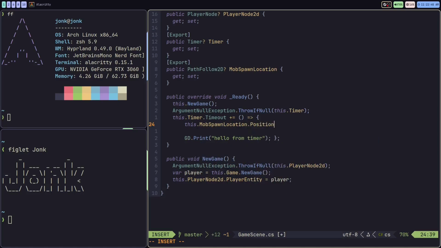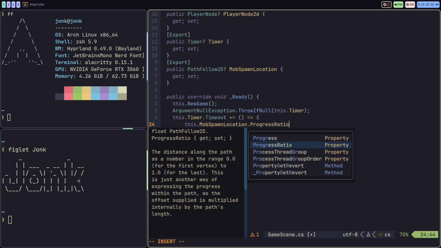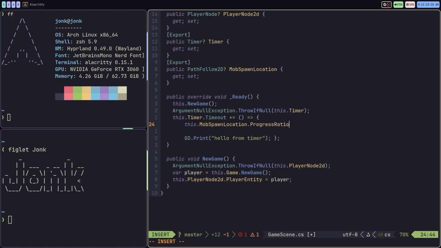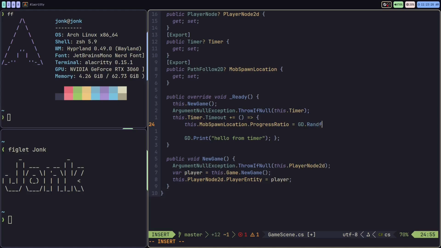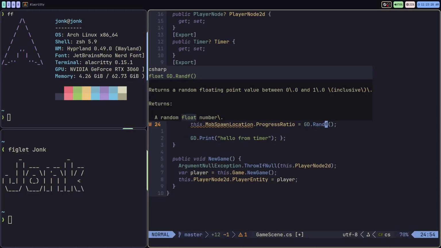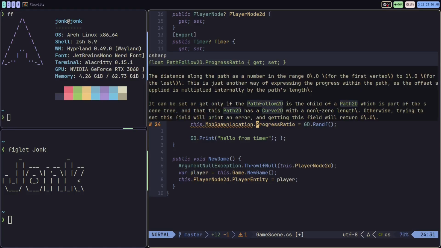We're going to set the position. Oh no, we actually want to set what's called the progress ratio property, which is going to define the distance along the path. And we're just going to be calling one of Godot's random f methods here. This is going to be a random floating point between 0 and 1, which is going to set our progress ratio, which is also supposed to be a number between 0 and 1.